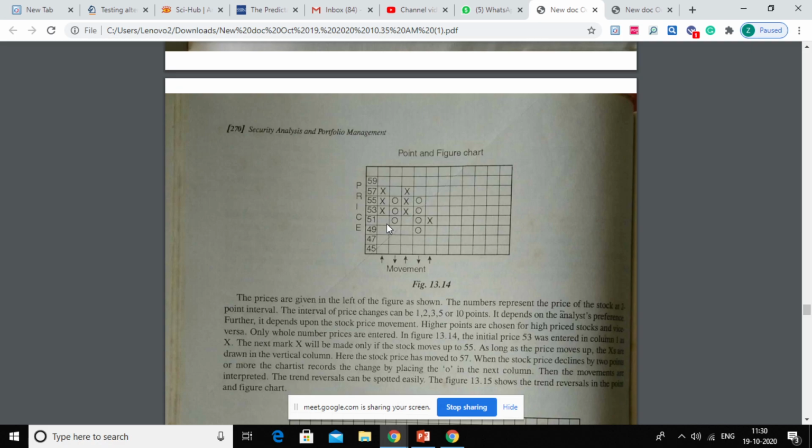Let's see this. This is the formula. Relative strength index.